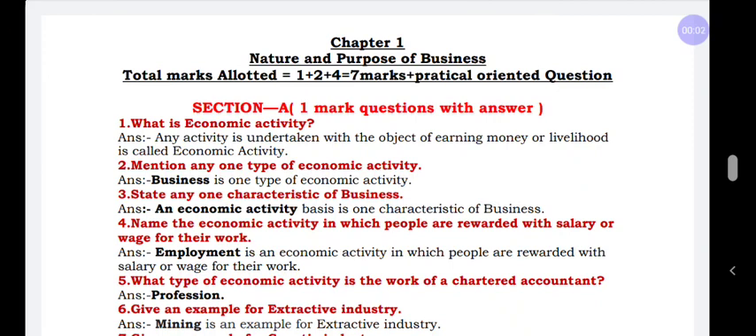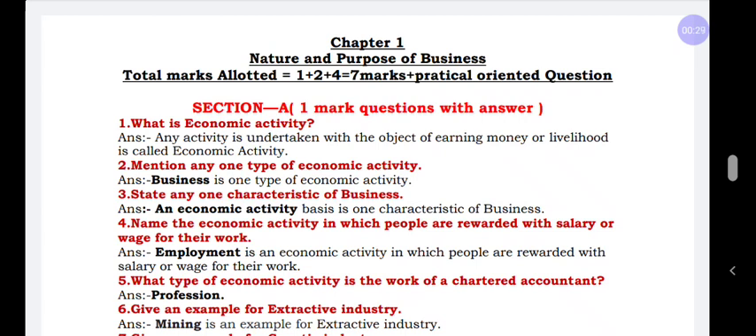Today in this class I am going to revise chapter number 1, that is Business, Trade and Commerce. Before that, this chapter's name was Nature and Purpose of Business. From this chapter we can expect a total of 7 marks. One 1-mark question, one 2-mark question and one 4-mark question, plus a practical-oriented question.